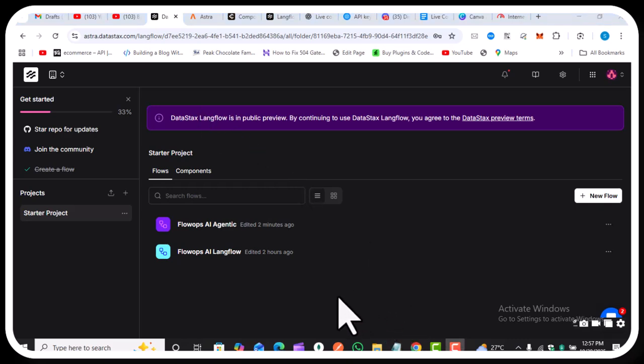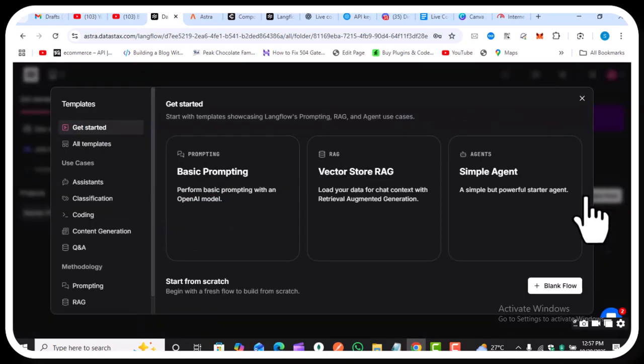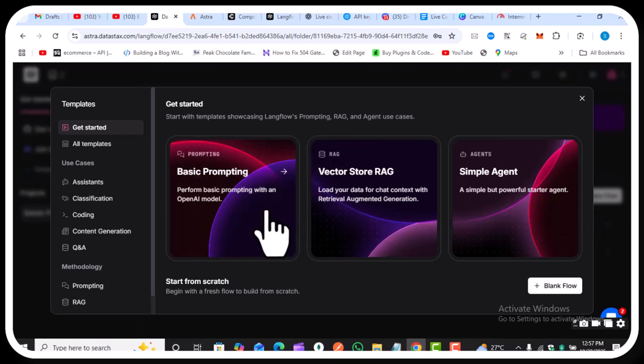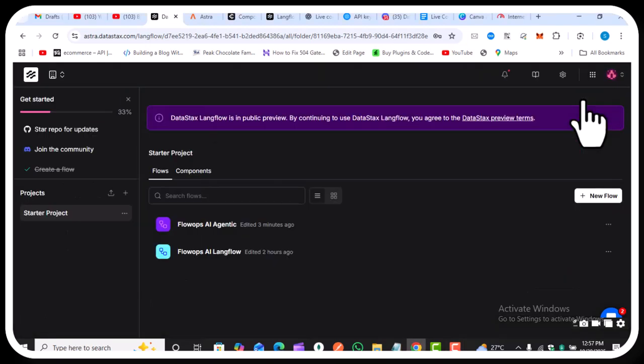We log into our Langflow through DataStax. When you choose from this application, choose a new flow to access our Langflow IDE editor. So we have basic prompting, also a vector store RAG, and a simple agent. But suppose we don't want to use any of these, we can create a new flow with Langflow. But I'm not creating one here, I already designed mine.